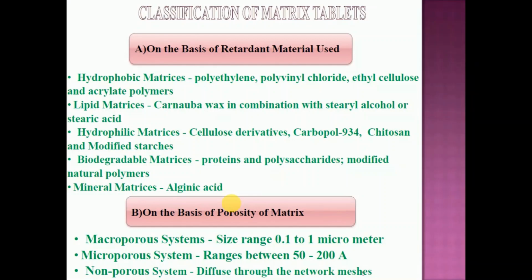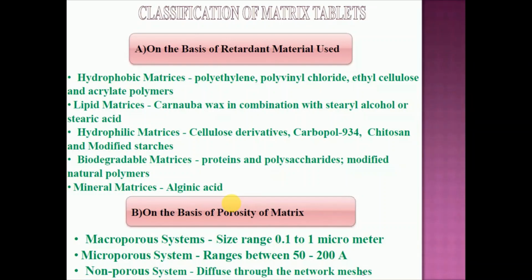For example, guar gum is there, karaya gum is there, xanthan gum is there. They are degraded by the microflora, and by the enzymes secreted in our GI tract. Next and last type, that is the mineral matrices. In that, we generally use marine based polymers, such as alginic acid, for the preparation of matrix tablets.